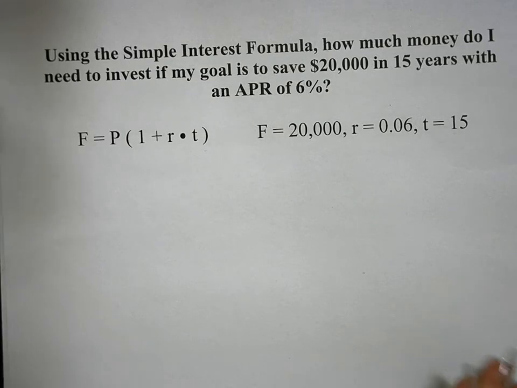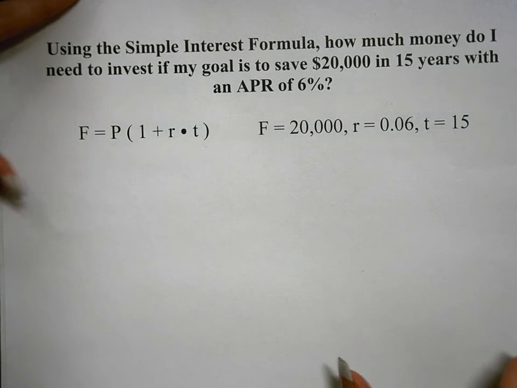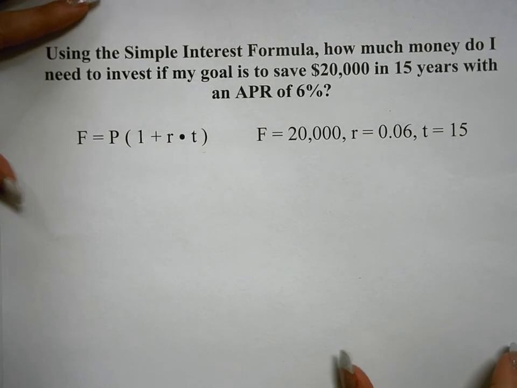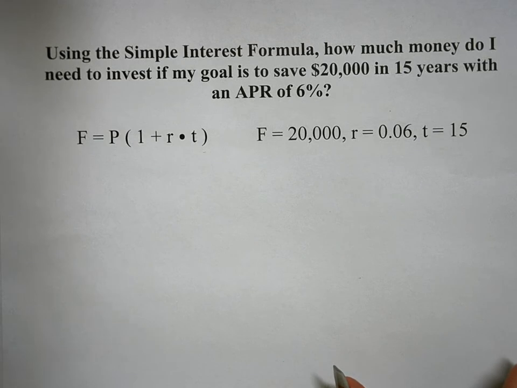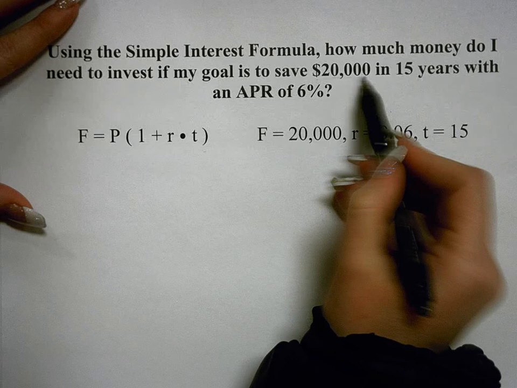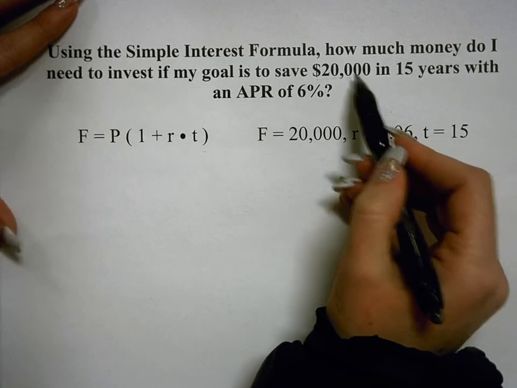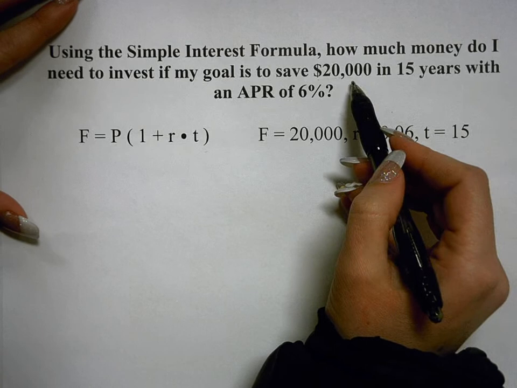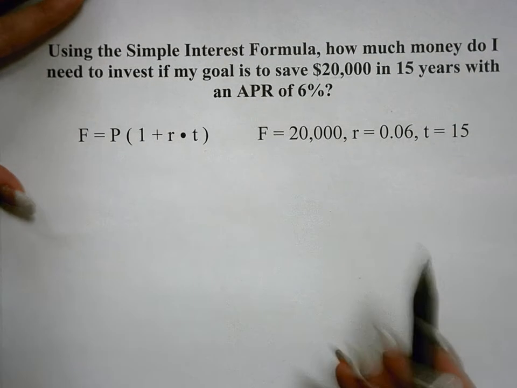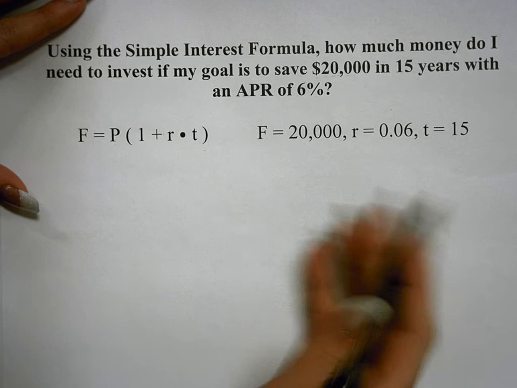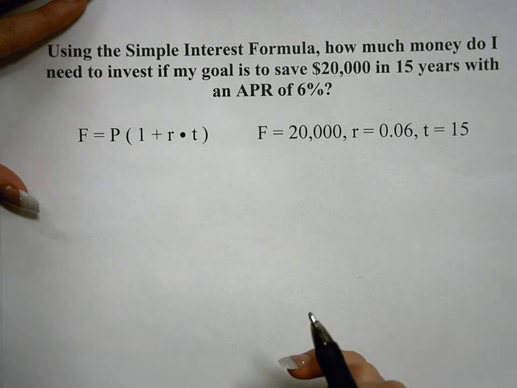So remember where we are in this particular financial advisor problem is that we just figured out that I don't have enough money. I don't have enough for $20,000. So I need to figure out, what is my principal if I want to achieve $20,000 in 15 years? So I'm trying to figure out what my principal needs to be. 7,500 is not enough. It needs to be more. So let's figure out how much more.